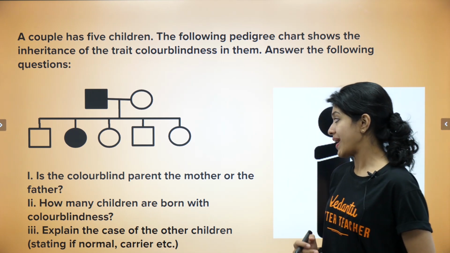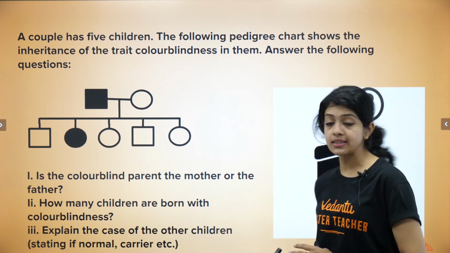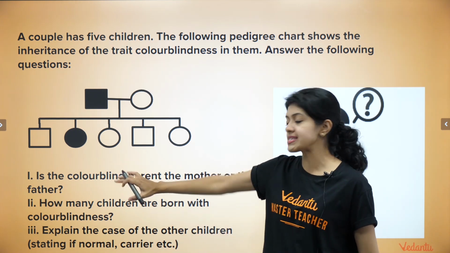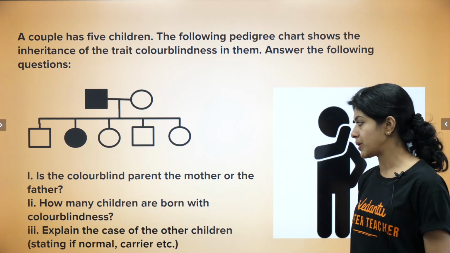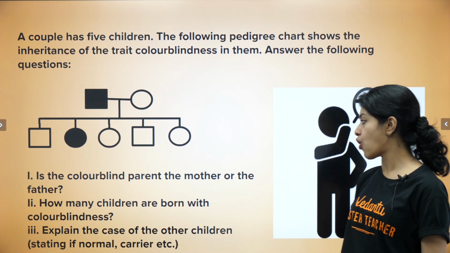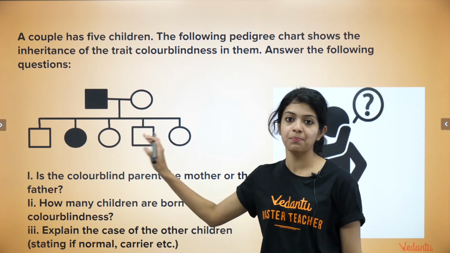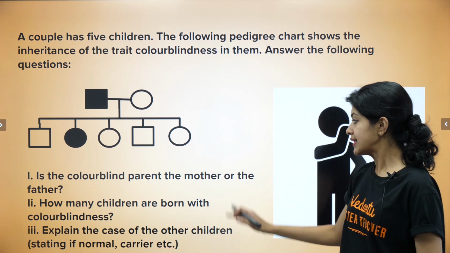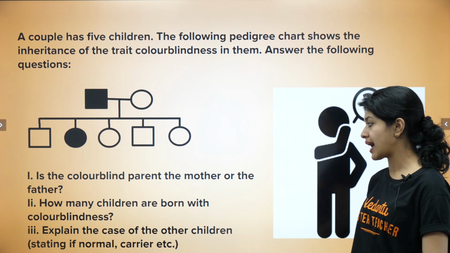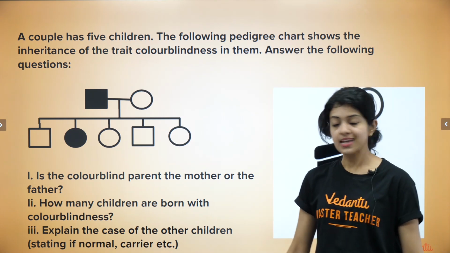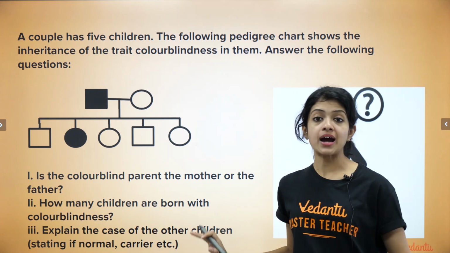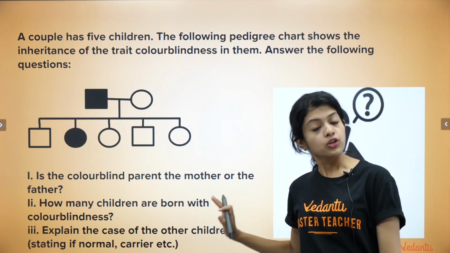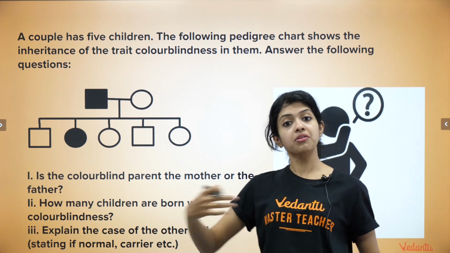Okay? So, is the colorblind parent the mother or the father? Basically, you need to know the symbols very clearly to answer the first question. In the second question, how many children are born with color blindness? Looking at the pedigree chart, you would be able to come up with the answer. Thirdly, explain the case of the other children, which means after you have understood and after you have answered how many are color blind, you have to give a description of the case of the remaining children.